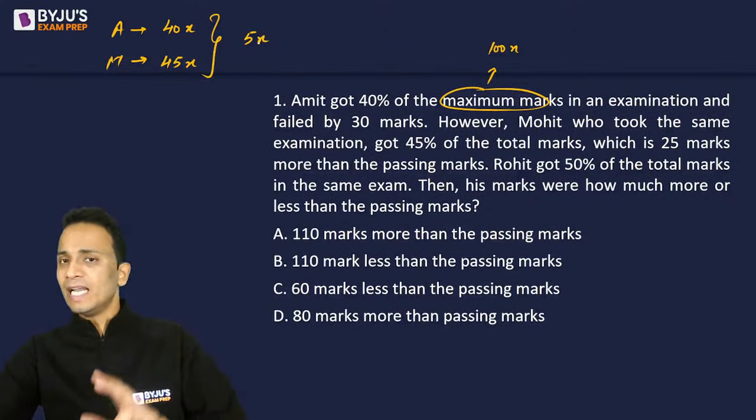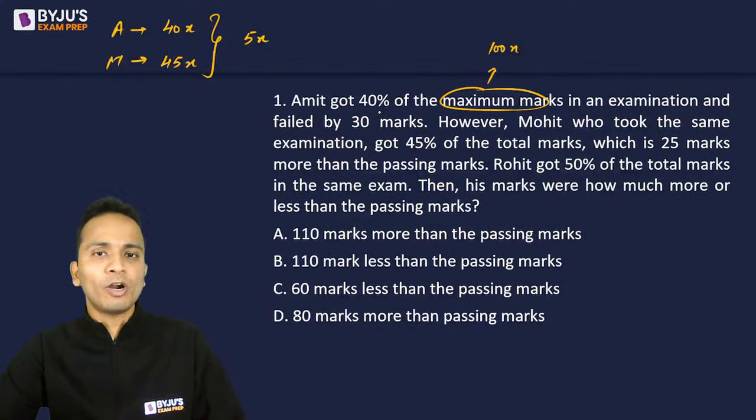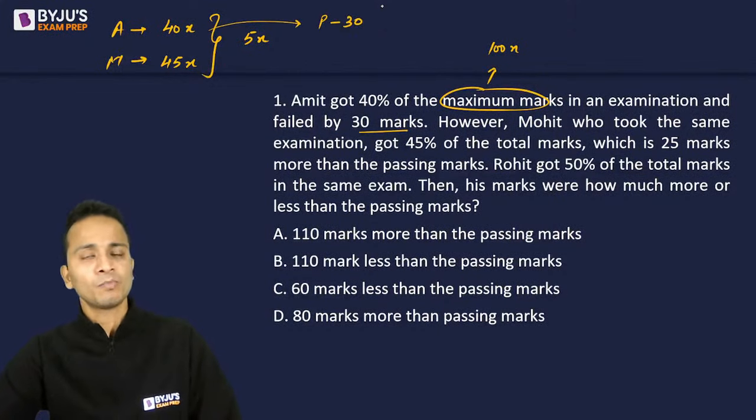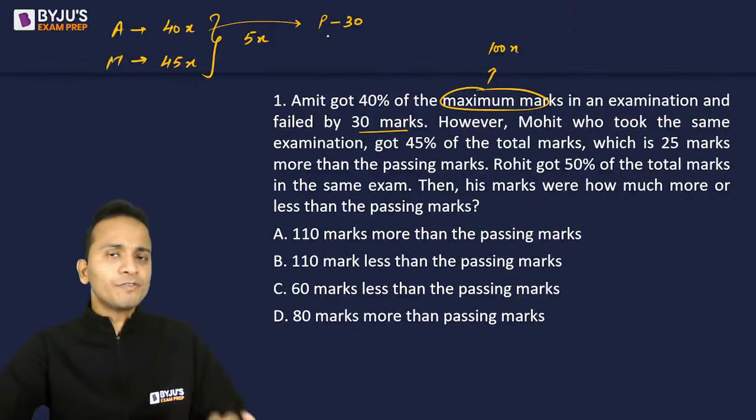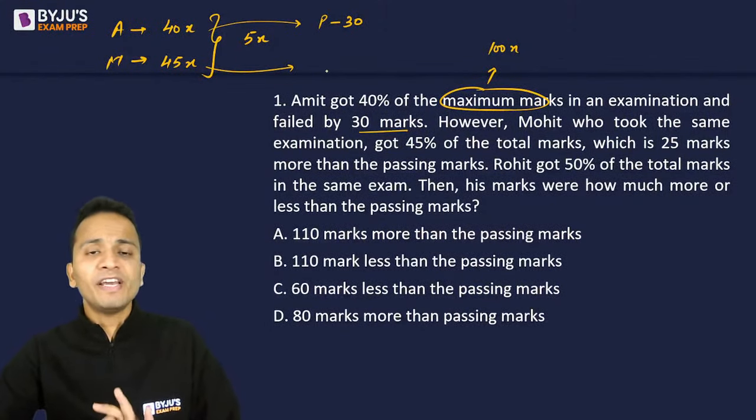All right. Now, let's have a look at another relation. Amit, who has scored 40% of the maximum marks, has failed by 30 marks. So I can say that Amit's score should be 30 less than the passing marks, where I have assumed P as the passing marks. So the marks of Amit will be P minus 30, and the marks of Mohit will be 25 more than the passing marks, so it will be P plus 25.